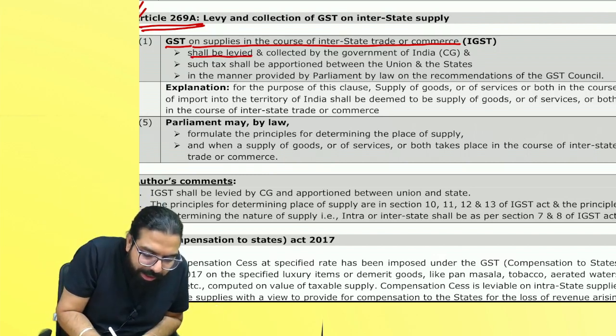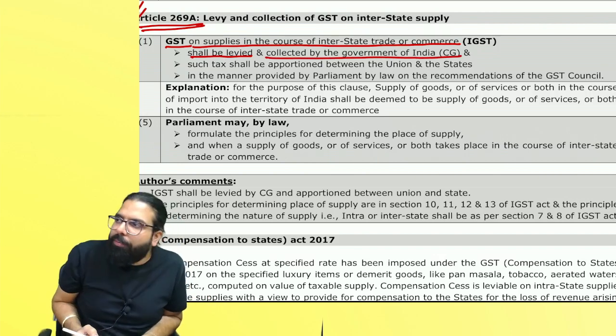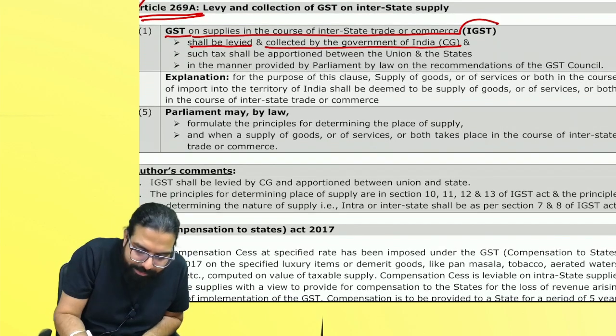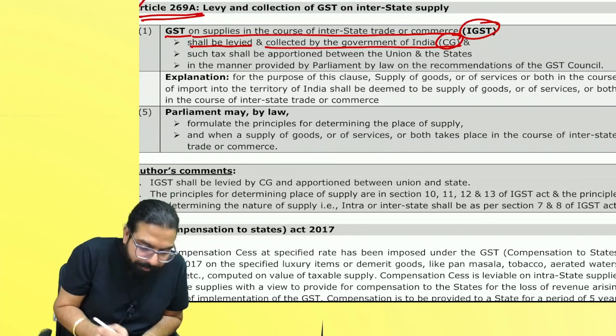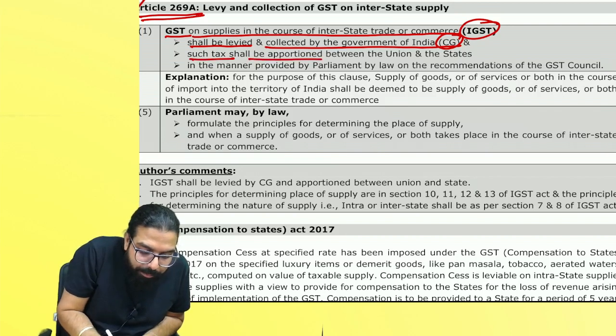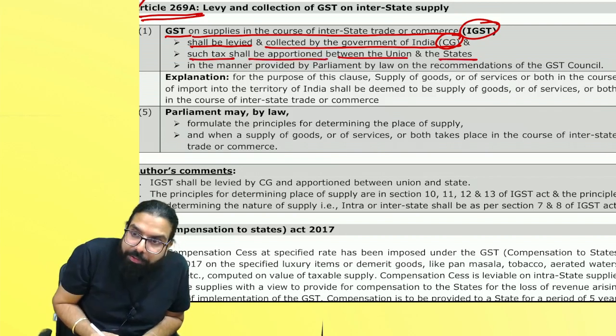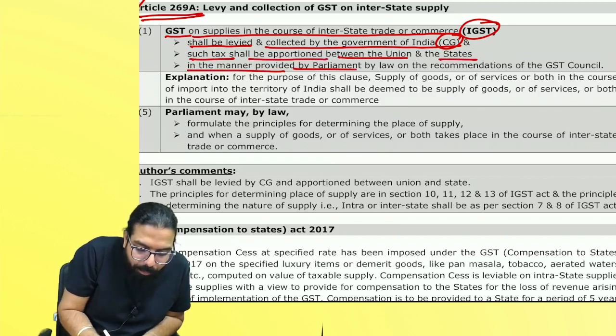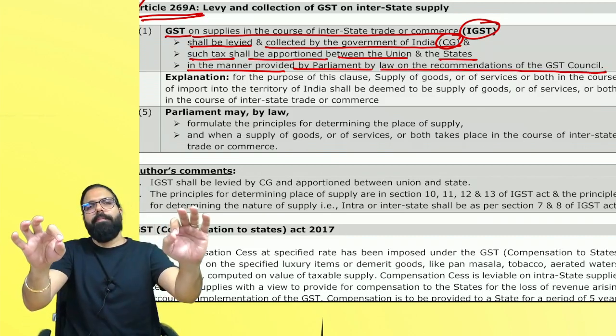IGST. It shall be levied and collected by whom? Government of India. Central government. IGST shall be levied by whom? Central government. And such tax shall be apportioned between the Union and the states in the manner provided by Parliament by law on the recommendation of the Council. Tell me one thing.